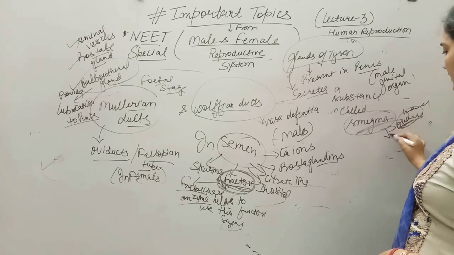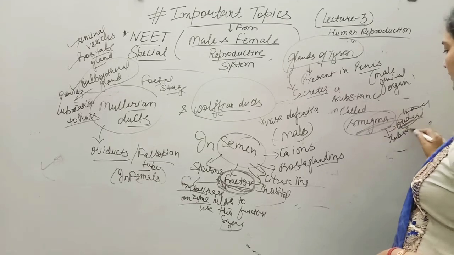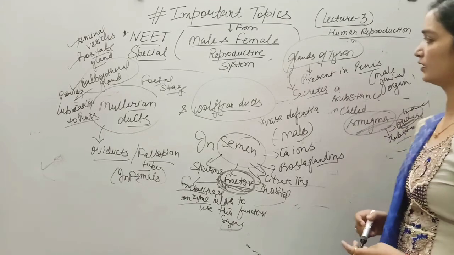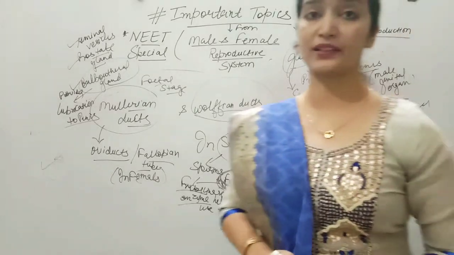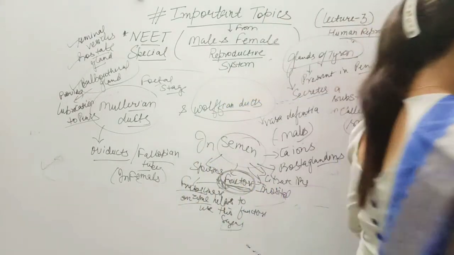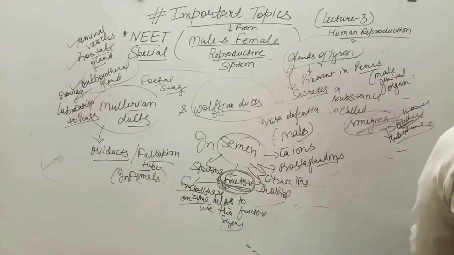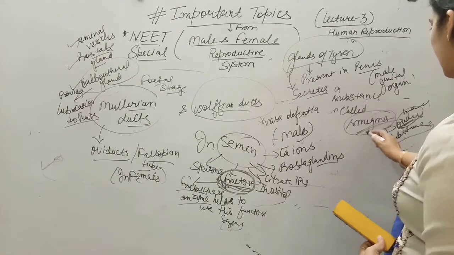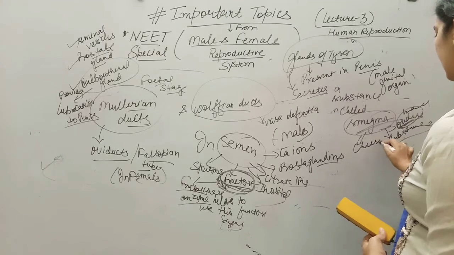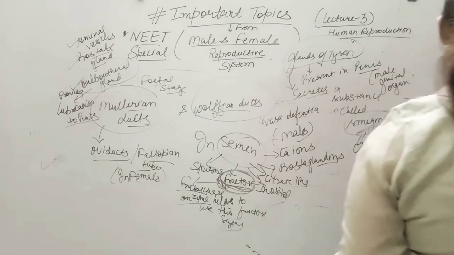It is secreted from the glands of Tyson that are present in the penis area of the males. If we talk about its texture, it is cheesy in texture.